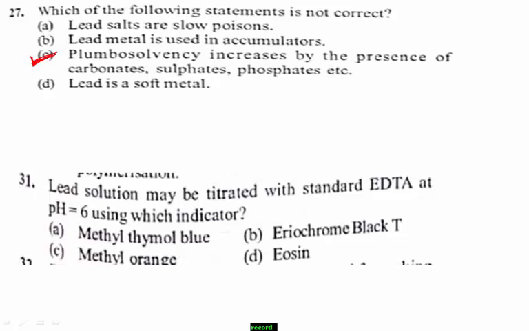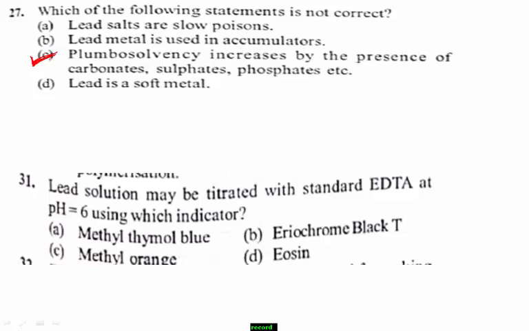Plumbosolvency increases by the presence of carbonate, sulfates, phosphates, etc. Next, question number 31. Lead solution may be titrated with standard EDTA at pH equal to 6 using which indicator?